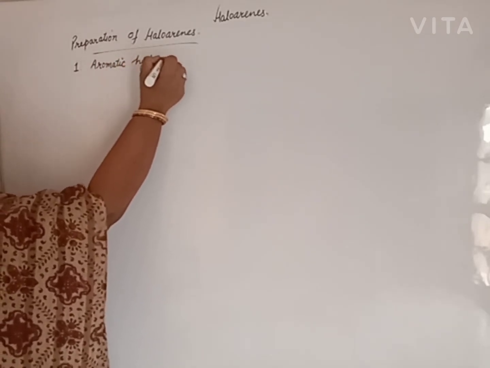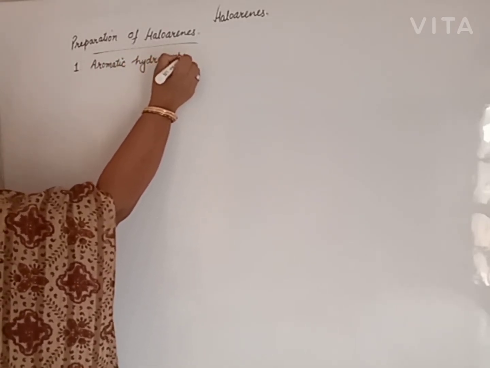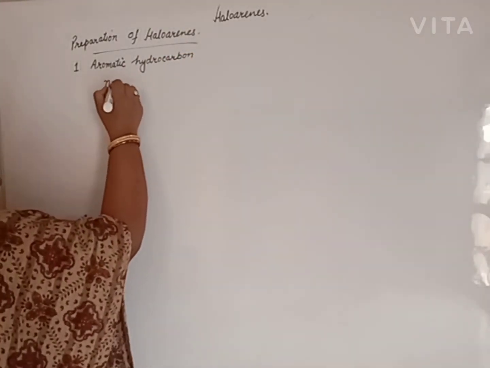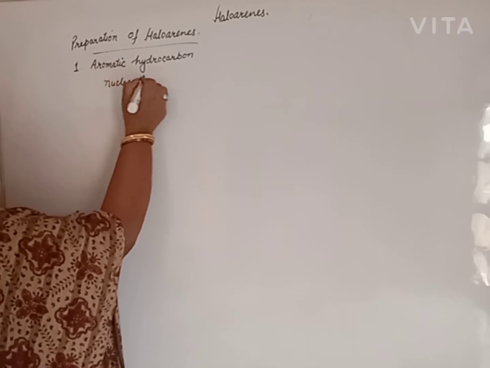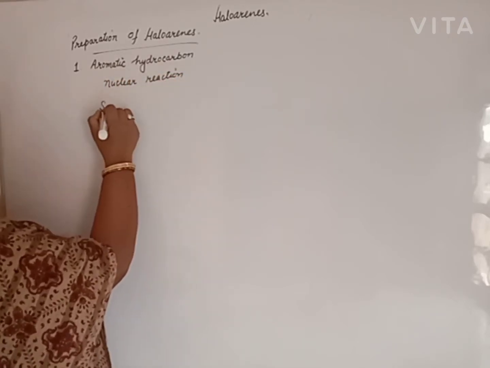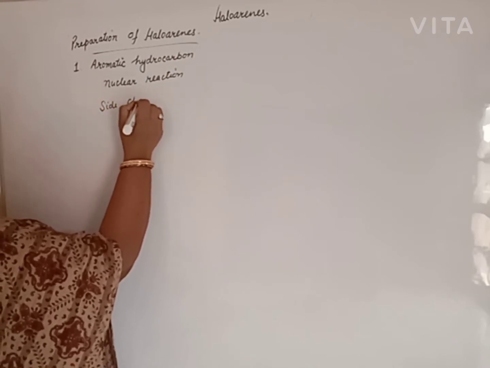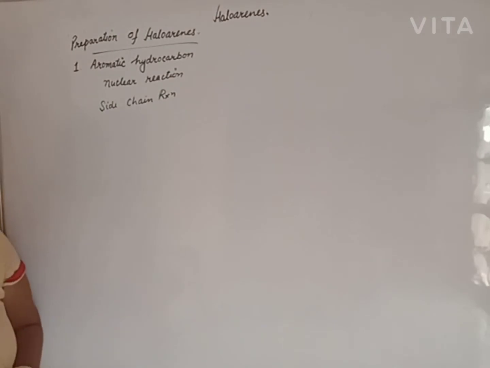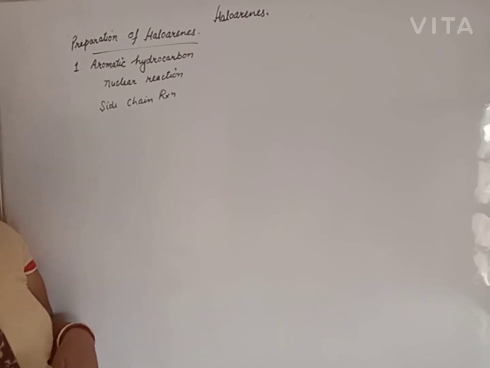Beta, in case of aromatic hydrocarbon, we have two types of reaction: nuclear reaction and side chain reaction. The side chain reaction follows the same method as the preparation of haloalkane from alkane, but nuclear reaction has some different conditions.